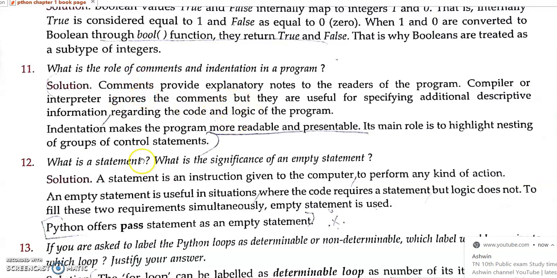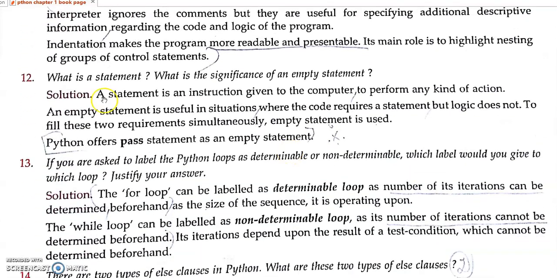Understand? Then, indentation makes the program more readable and presentable. Its main role is to highlight the nesting of groups of control statements; it highlights the group of statements available under a certain condition or loop. Then, what is the significance of an empty statement? A statement is an instruction given to the computer to perform some action.